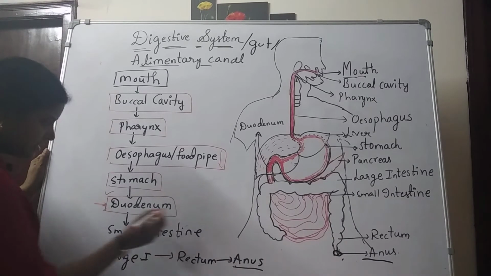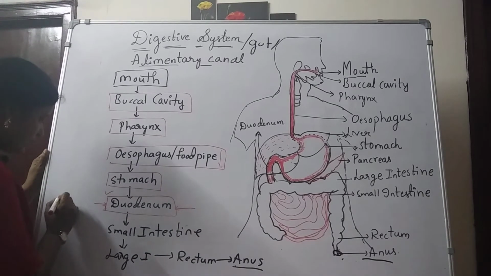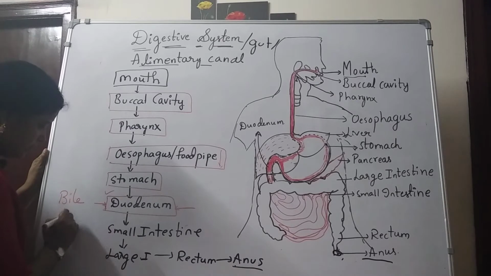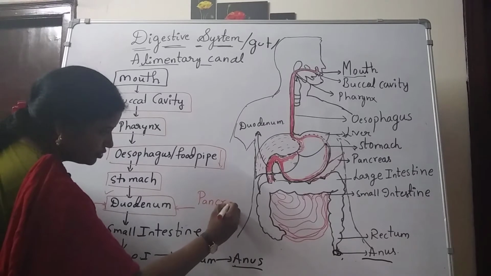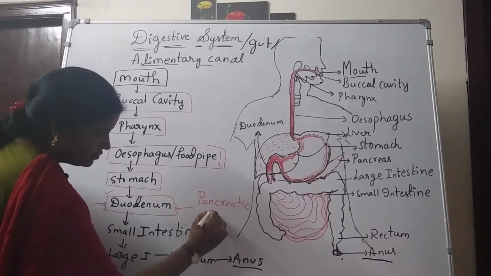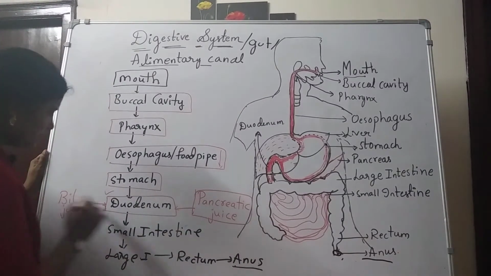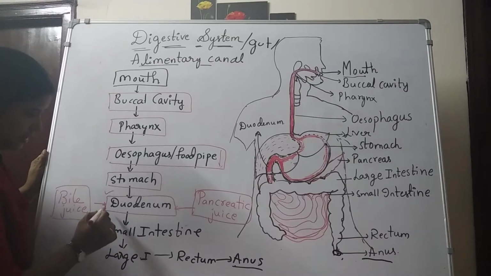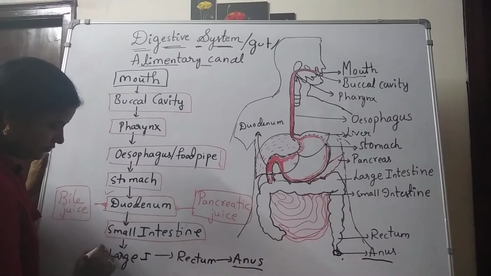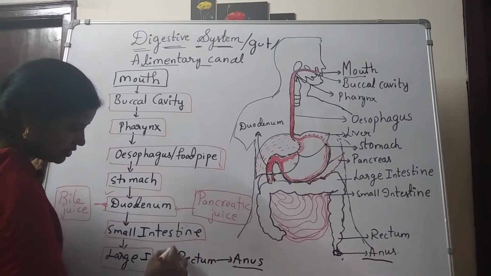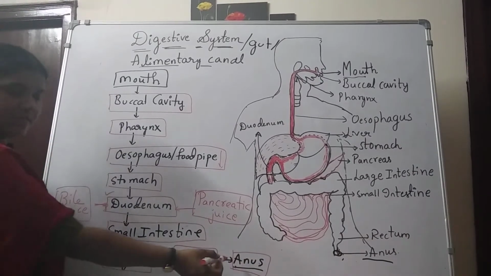See, the duodenum is receiving two juices. From the right side it is receiving bile juice, and from the left side it is receiving pancreatic juice, which is secreted by the pancreas. Both release their secretions into the duodenum. Then it enters the small intestine, the large intestine, the rectum, and the anus. The final part of the digestive system is known as the anus.